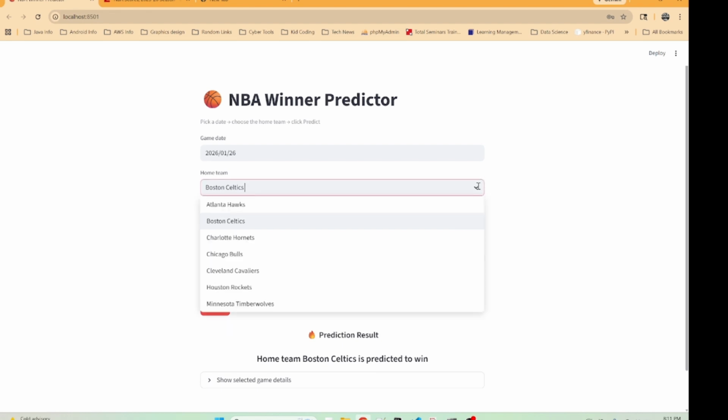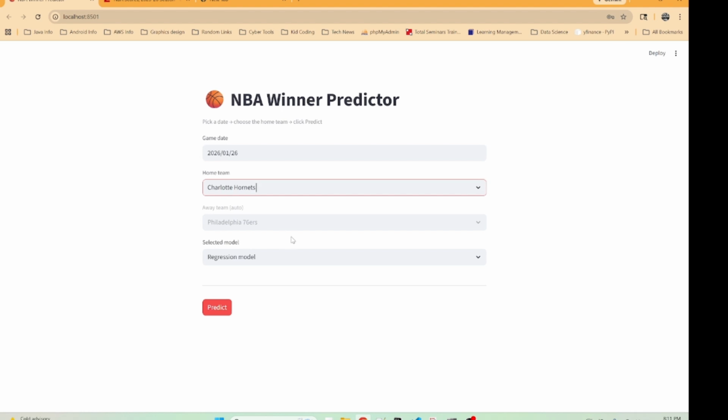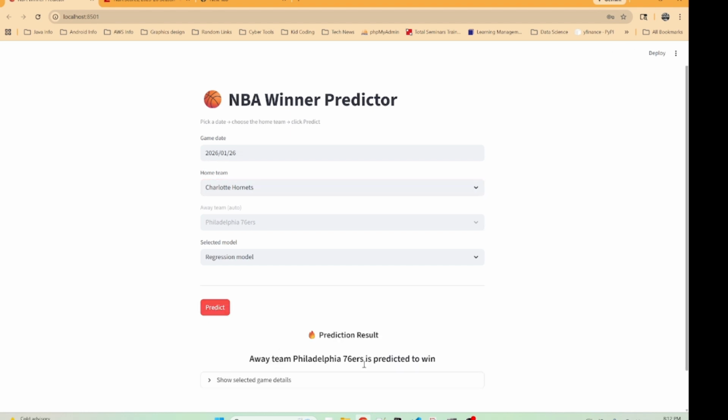So let's go on to the next one. Let's pick the Charlotte Hornets versus the Philadelphia 76ers. Charlotte's been playing well the last few games, but I would pick the Philadelphia 76ers. I feel like they're coming around. They're starting to pick up steam. They're playing together. So that would be my prediction. Let's see what the model thinks. Yeah, the model agrees with me as well. 76ers would win this game against the Charlotte Hornets.